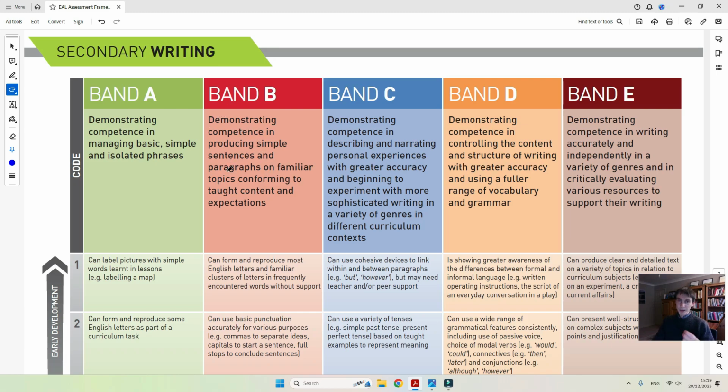Now, if you want to be absolutely sure that it is, and it's not something higher up, look at the next one. Demonstrating competence in describing and narrating personal experience, that is what we are dealing with, but with greater accuracy and beginning to experiment with more sophisticated writing in a variety of genres and different curriculum contexts. Now, we don't know about a variety of genres because we only have one sample here, and we certainly do not know, for the same reason, about the different curriculum contexts. However, we do know that there are no experiments with more sophisticated writing.